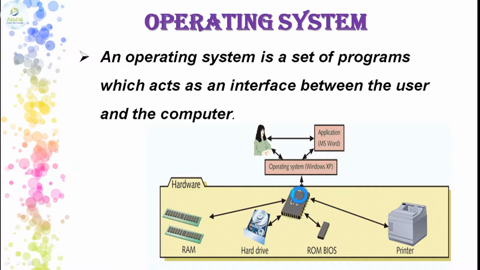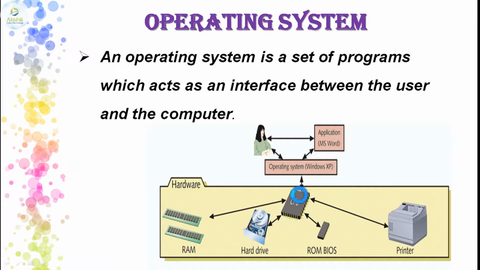The CPU in turn will communicate with the permanent storage devices if the data is to be stored permanently, or the CPU will coordinate with the printer so that the data will be printed onto a hard copy. If it is to be stored for future purposes, it will be stored onto the hard drive, that is your disk drives that we have discussed in the input, output and memory devices. This is how the operating system acts like an interface.